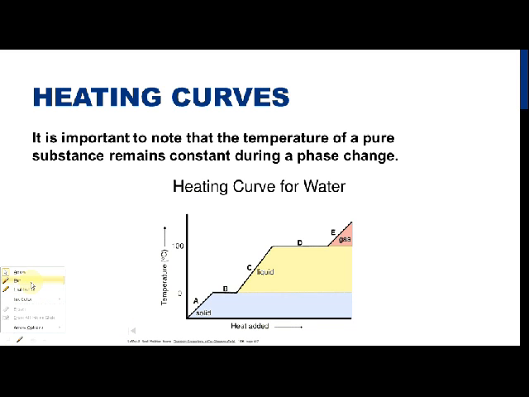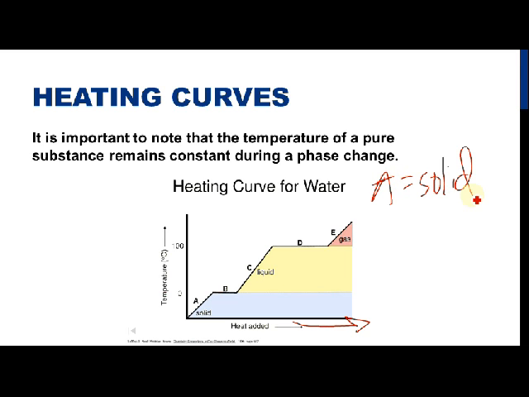On this graph, this is just showing how the state of matter changes as heat is added to the right. Okay, and at point A, that's all solid. Okay, and as it travels, but then when it gets to B, do you notice how it flattens out? So that shows you that the temperature is not changing.